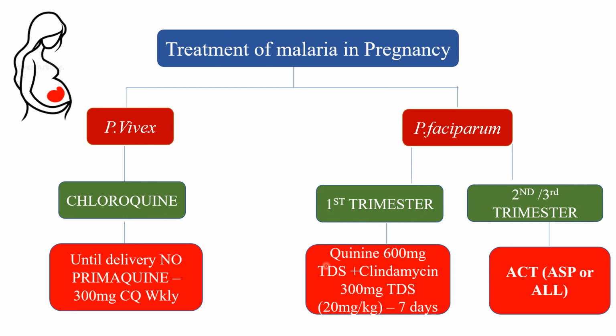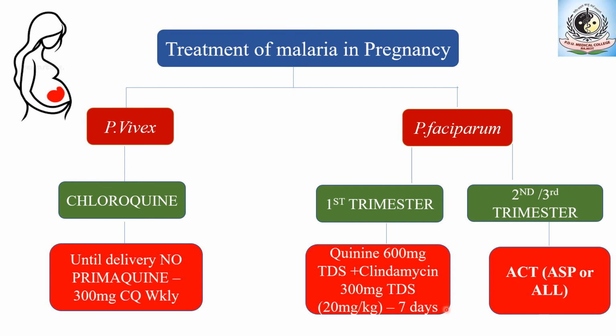In the first trimester, quinine is safe. So quinine should be given at 600 milligram or 10 milligram per kilogram of base thrice a day, plus clindamycin 300 milligram or 20 milligram per kilogram thrice a day for 7 days. Quinine can also be given in the second and third trimester, but we have the safer option of artemisinin combination therapy, which is better tolerated, a 3 days shorter duration regimen with a good safety profile. So we prefer artemisinin combination therapy in the second and third trimester. The best one is the sulfadoxine-pyrimethamine plus artesunate combination, and others can also be used.